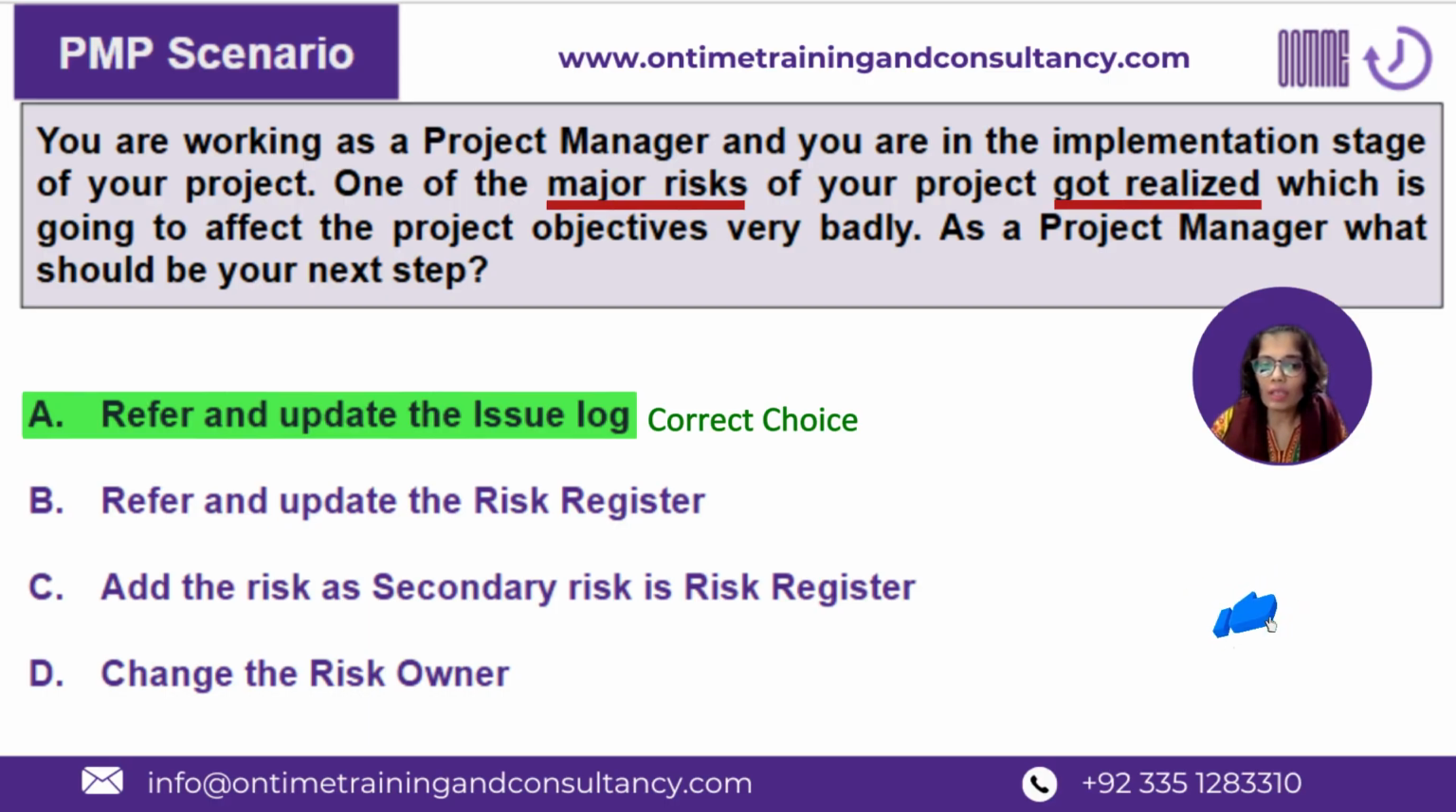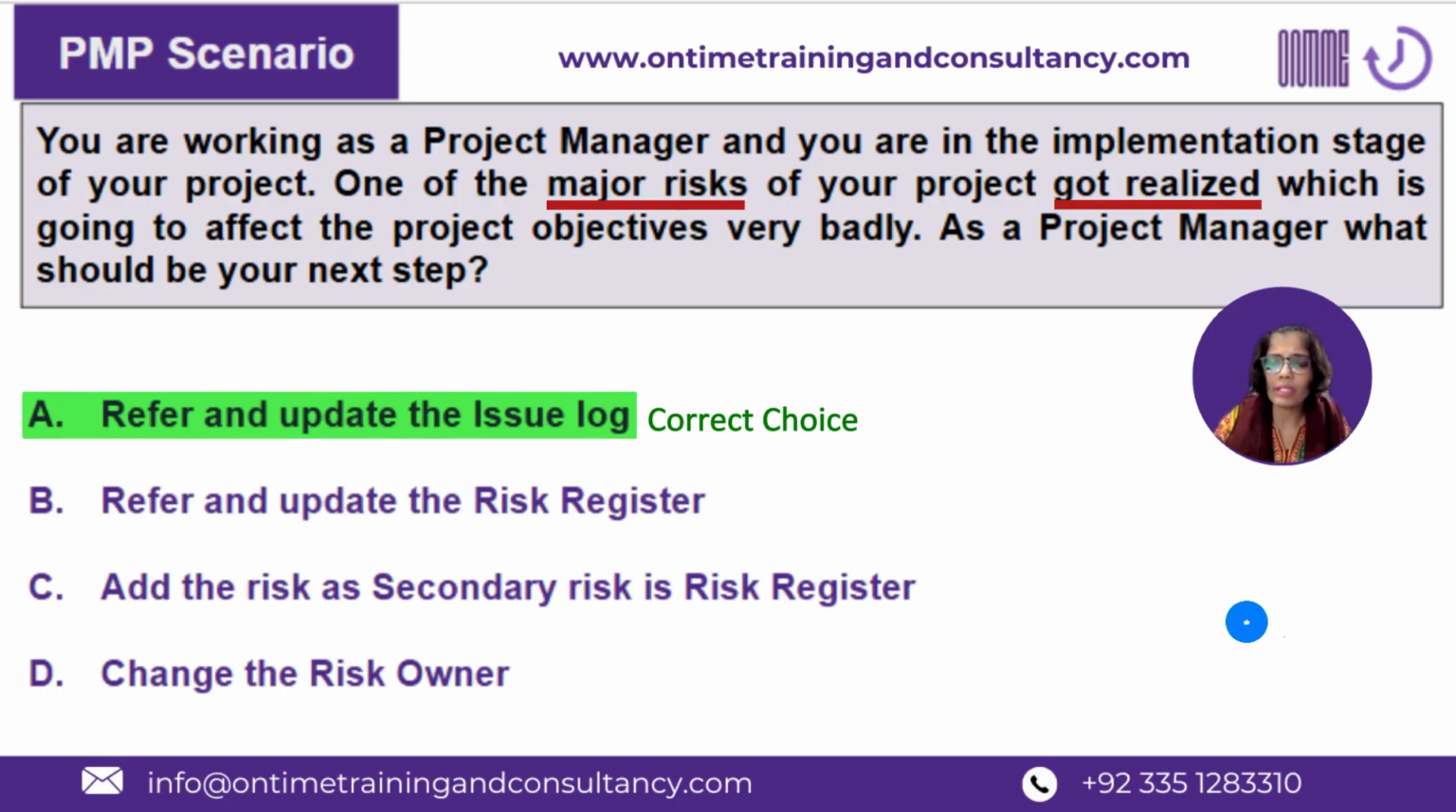So this risk is clearly a major risk, which means it's a critical priority risk. Another thing is that it has got realized, which means that this is something which already has happened, and the probability of the occurrence of this risk now is 100%. This risk already has occurred.